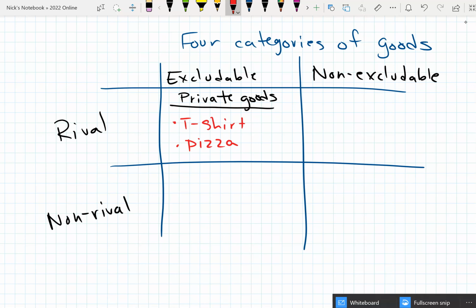A second kind of excludable good is called a club good. Sometimes people call them a quasi-public good, but I'm going to call them a club good. So this would be like cable TV. You got to pay, or they shut off your cable TV, satellite radio. So these are non-rival because two people can be using it at the same time, but they are excludable in that they can make you pay.